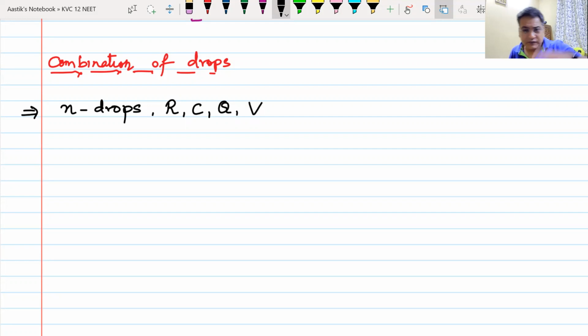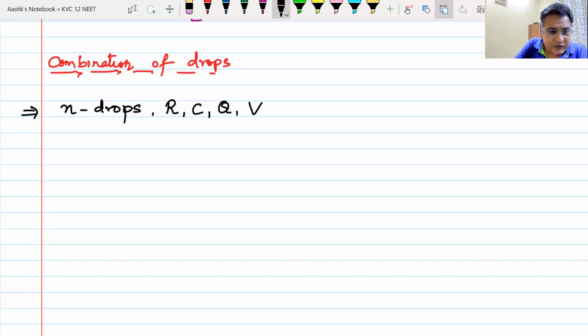Then they will ask you, when they combine together to make one big drop, what will be the charge? What will be the radius? What will be the capacitance, and so on. We will not get into the theory of it. It is very simple to understand.